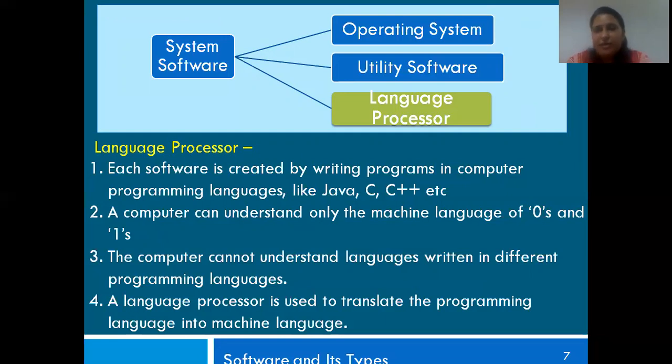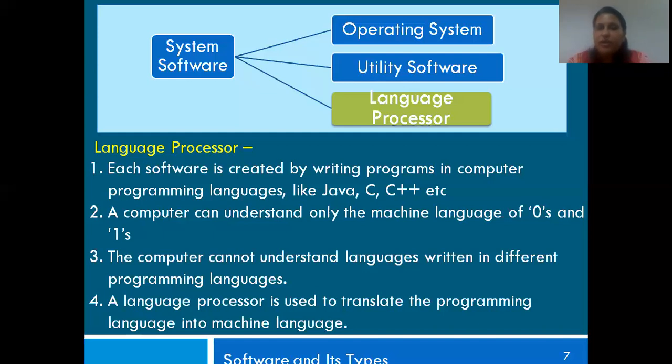Now let's understand this: a computer doesn't understand any language other than machine language. So it doesn't understand the language of Java or C or C++, any of this. Basically all these programs that programmers write are converted into machine language, and the machine language is understood by your computer machines.